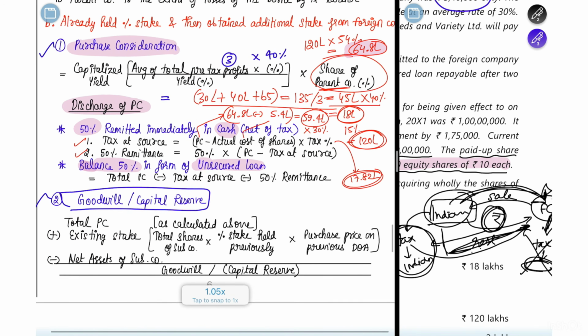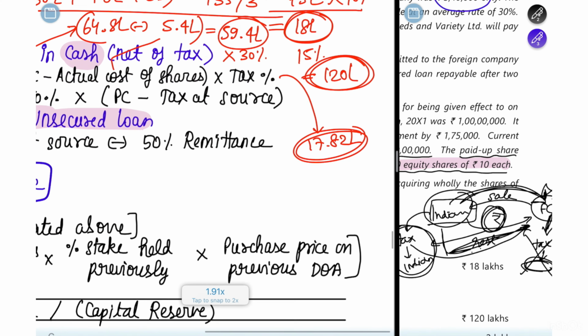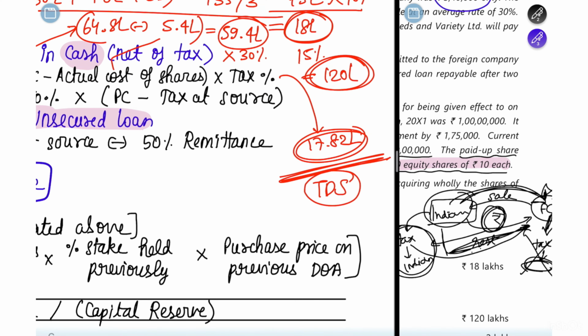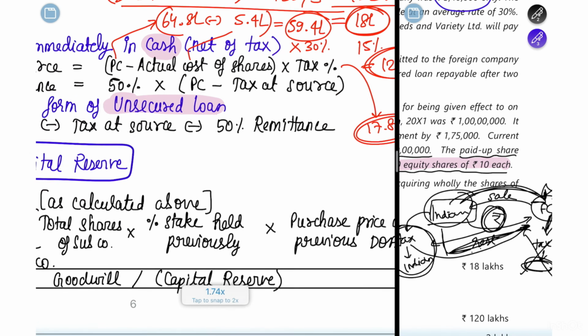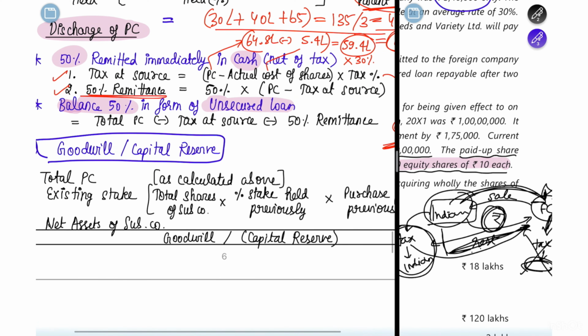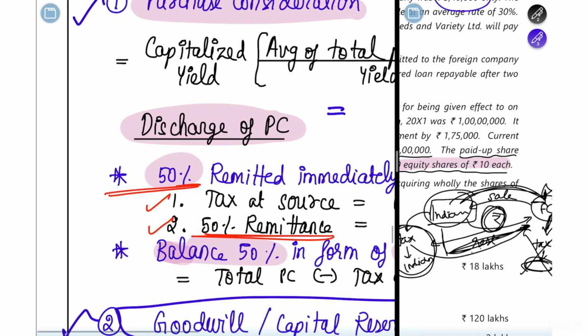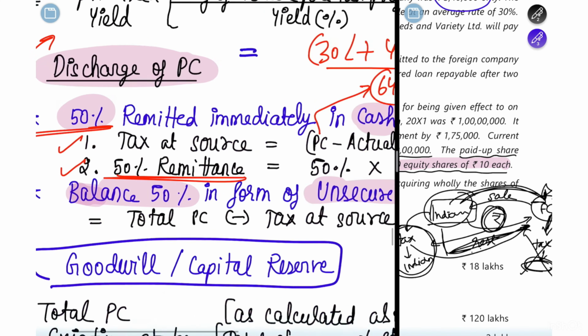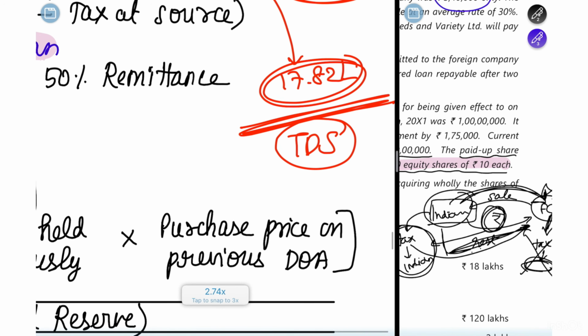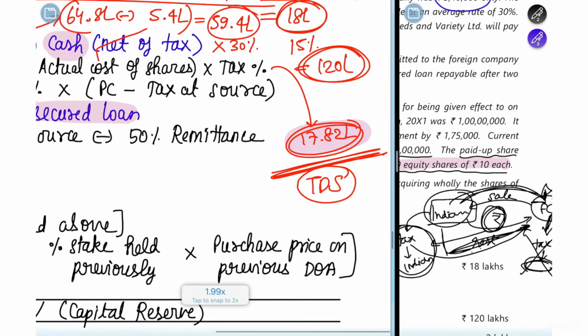So this is how much tax you have to pay, or this is how much TDS the Indian company has to deduct before paying it to the foreign company. So how much are you going to remit? I hope you are understanding this point. Here you have to remit some amount to the foreign company, but I told you, you have to deduct the TDS and only remit the remaining. So first you're finding how much TDS you have to deduct. You have to deduct approximately 17.82 lakh as TDS.